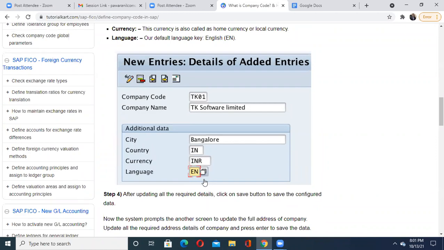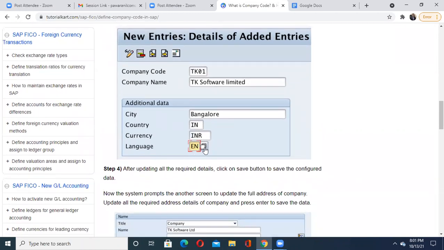You might be able to observe there is one button given, a double icon. You just have to double click on that and you will get a complete list of various languages. So here we are keeping the default language as EN. Then after updating all these fields, you just have to click on the save button.